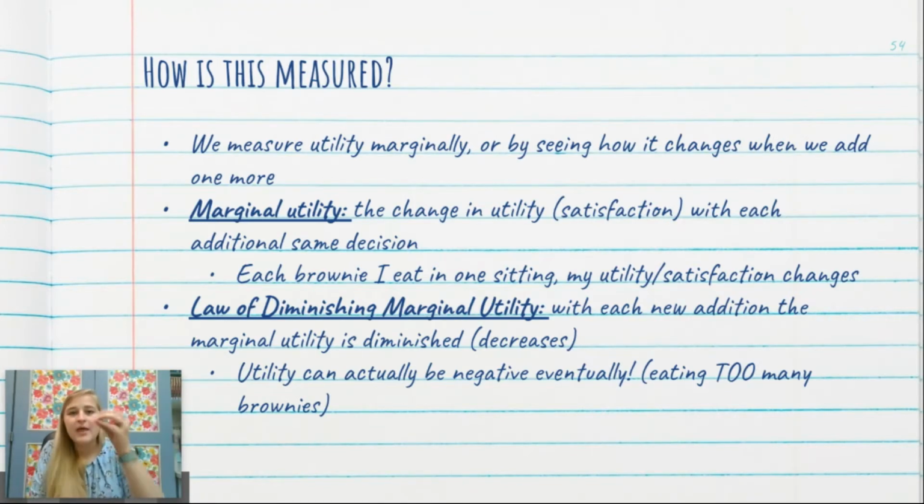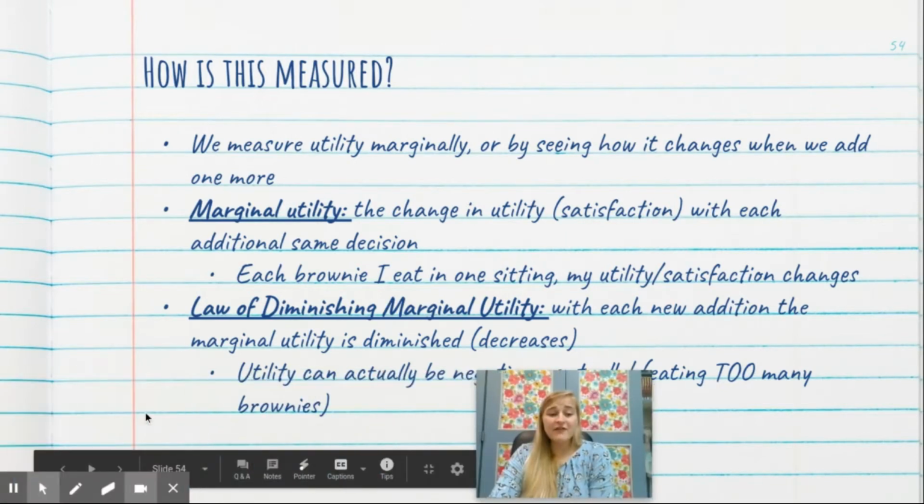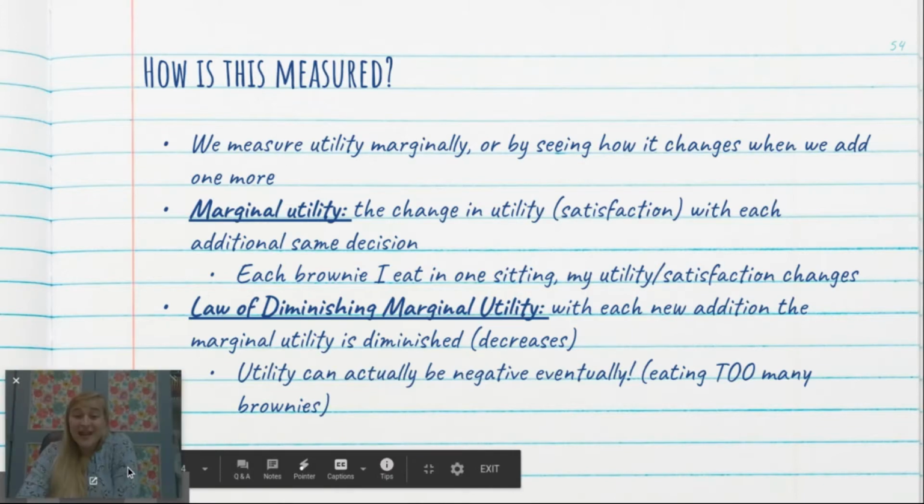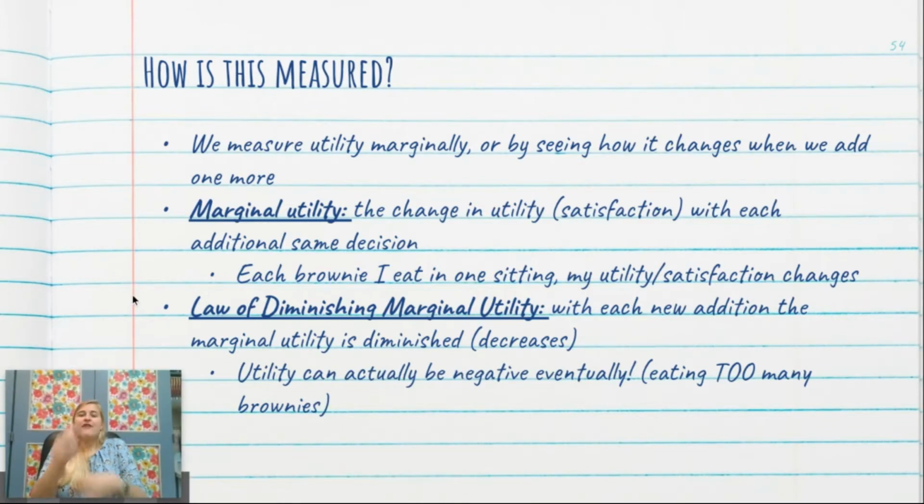Each time you consume that good over and over and over again, your utility, your satisfaction is going to diminish. Okay? And eventually, utility can be negative. If I eat 5 brownies and I feel like I'm going to puke, that 6th brownie, I would pay not to eat this brownie because it's going to make me sick. So why would I do it? That's negative utility, negative dollars. I would pay not to eat it.